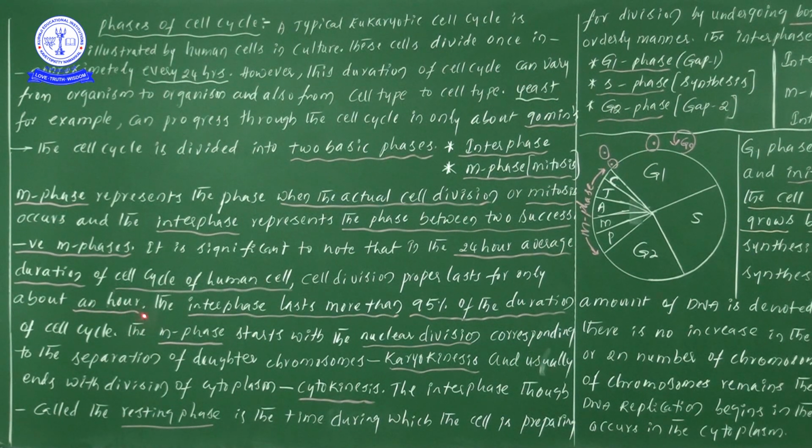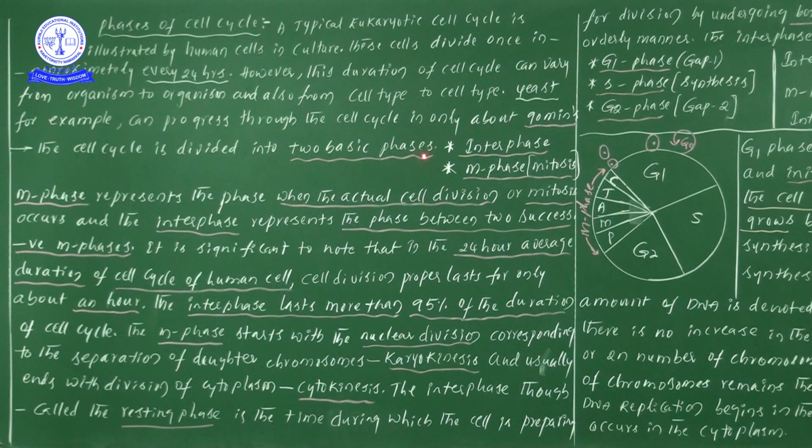Within 1 hour the cell is divided, then in the remaining 23 hours, what activities take place within the cell? Here interphase takes place. Interphase lasts, meaning prolongs, more than 95% of the duration of the cell cycle. We have learned the cell cycle is divided into two basic phases.